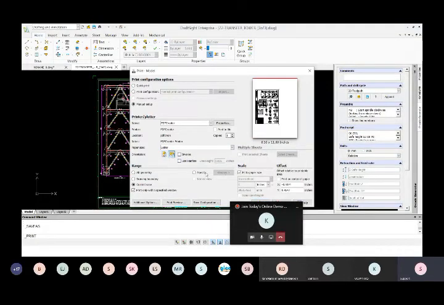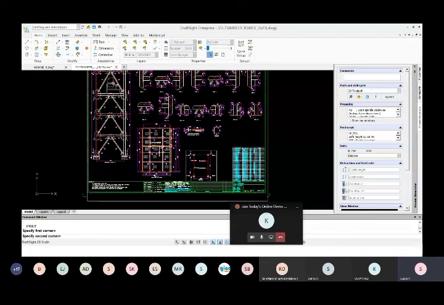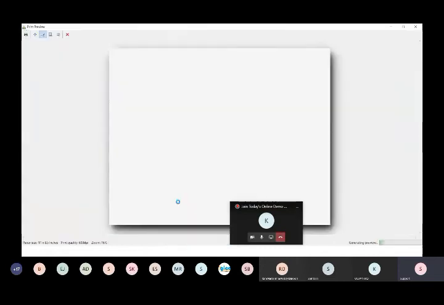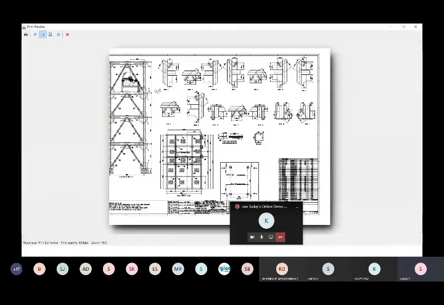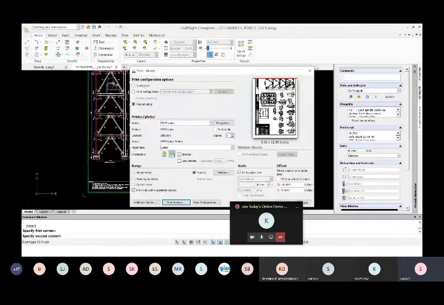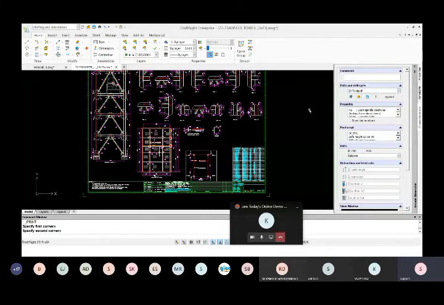Let me select my window. I want to save this from here to here. You can save this particular window, and you can preview it. See here, you can get the nice structure of all this. You can save in different file formats according to your requirement. Like if you want to share on the documentation side, you can save it in a PDF file format. Or if you want to share with the CNC operators, you can give the DXF file format. Draftset is able to give all this information, and has different options to save all these things.